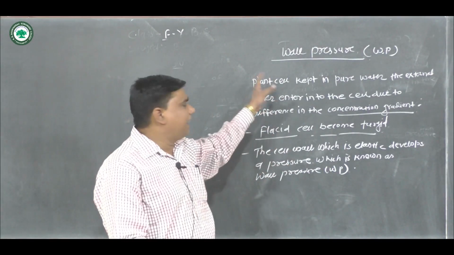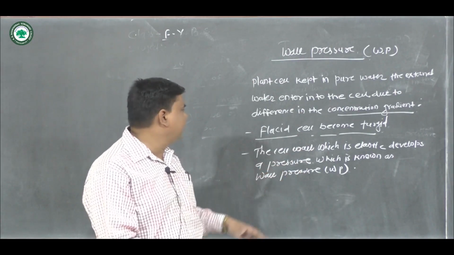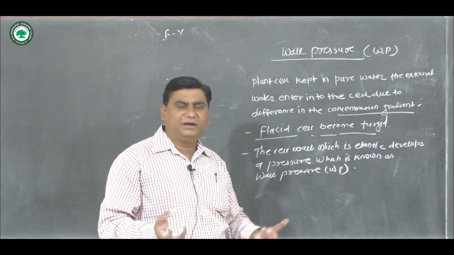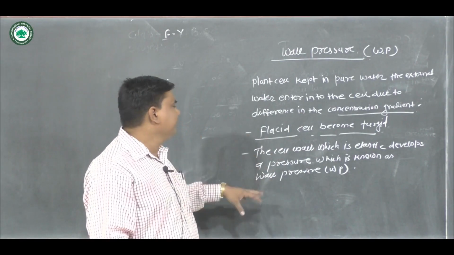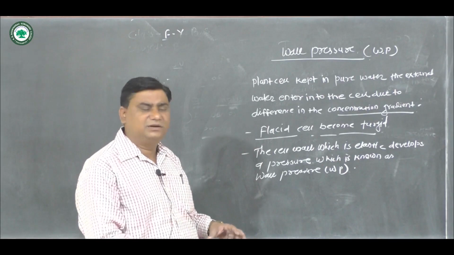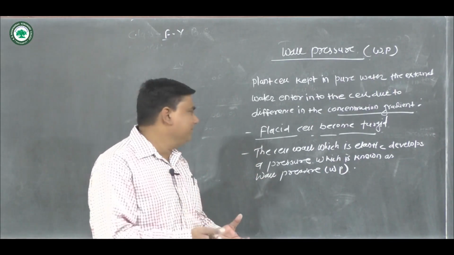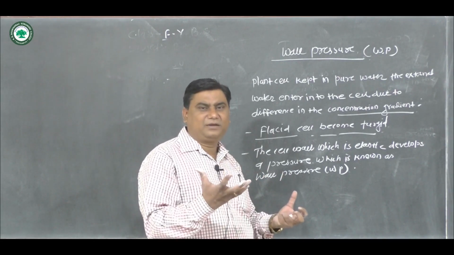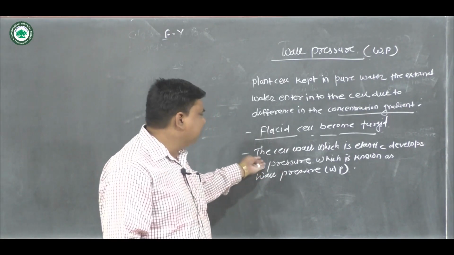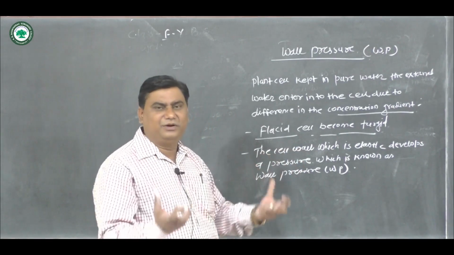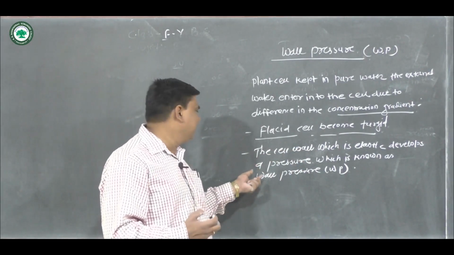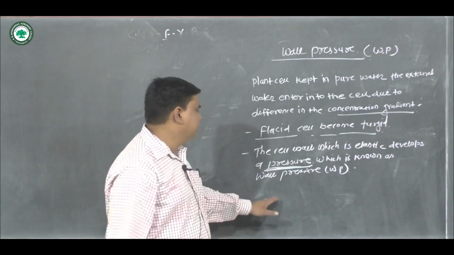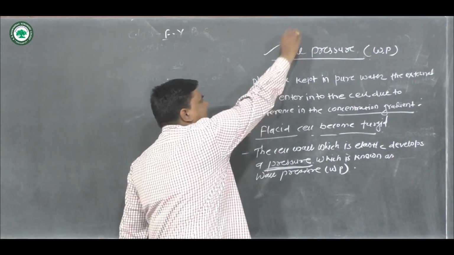When plant cells are kept in water, external water enters into the cell due to the difference in the concentration gradient. As a result of this, the flaccid cell becomes turgid, and when the cell gets turgid or swells, the cell wall, which we know is elastic, develops a pressure on the wall, which is known as the wall pressure.